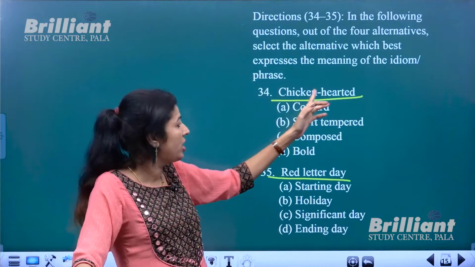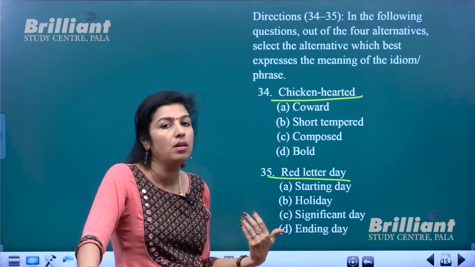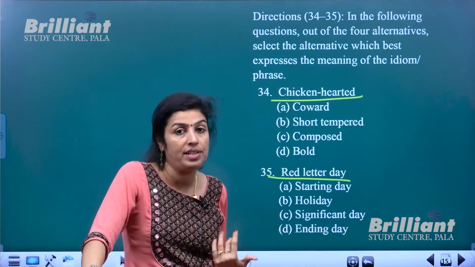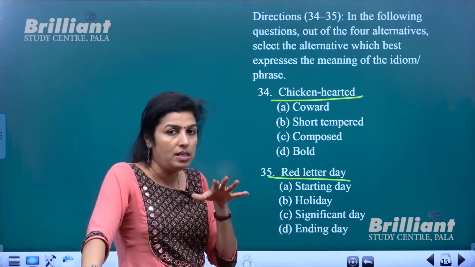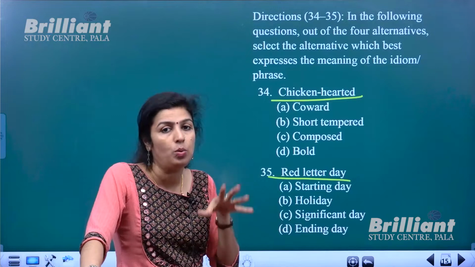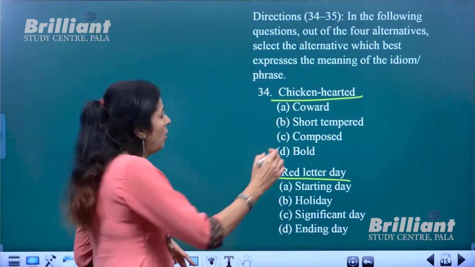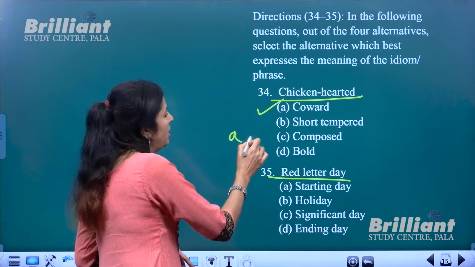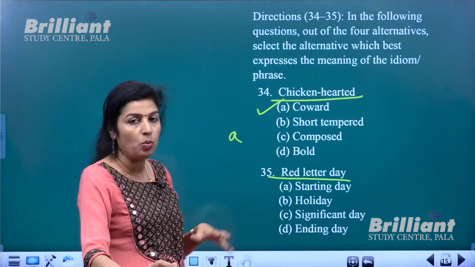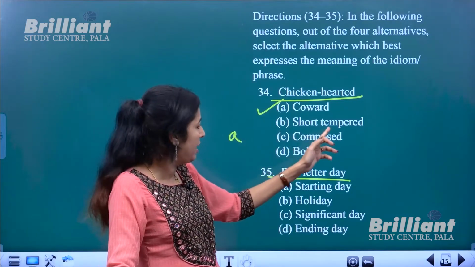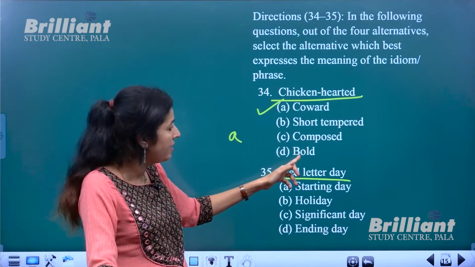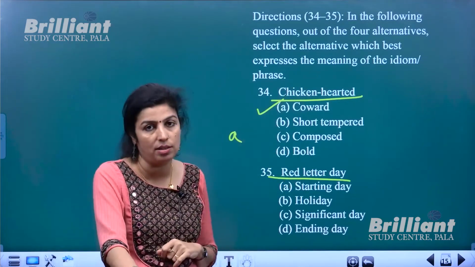So chicken-hearted is a person who is not courageous, in fact he is timid, weak and cowardly. Okay, so a coward is called a chicken-hearted person, the one who does not have any courage at all. So not short-tempered, composed or bold is the opposite of chicken-hearted.